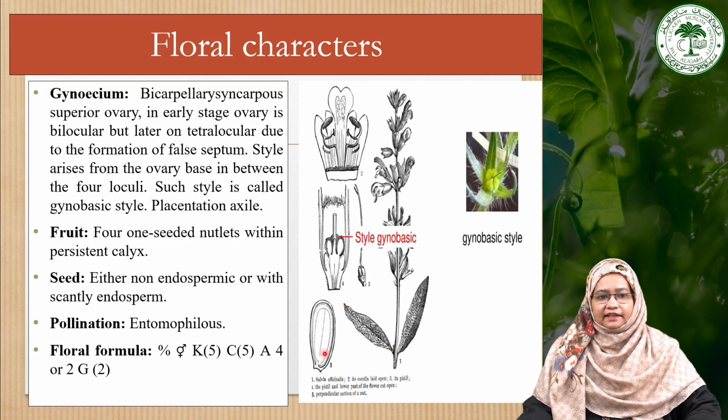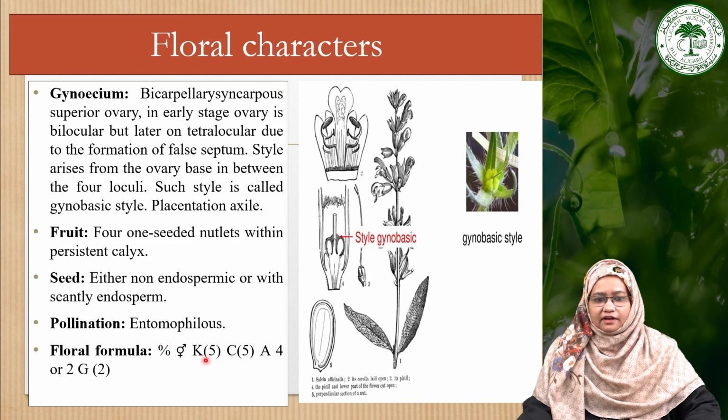and the seeds are either non-endospermic or with scanty endosperm, and the pollination type is entomophilous. And if we see the floral diagram, generally they have a zygomorphic symmetry with bisexual flower, and the calyx is 5, corolla is also 5, 4 stamens, and the gynoecium is bicarpellary syncarpous superior ovary. The condition of corolla is gamopetalous and they may be bilabiate as we have discussed earlier.